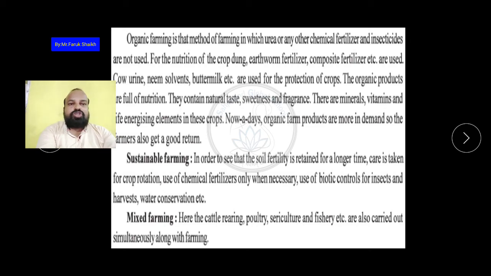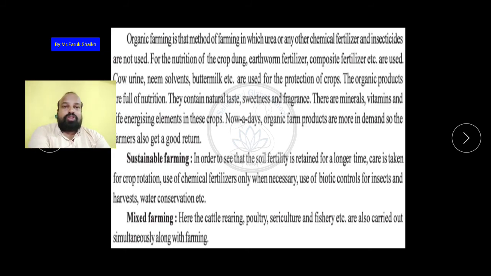Mixed farming. So here cattle rearing, poultry, sericulture and fishery etc. are also carried out simultaneously along with the farming. Means in India many of the farmers are not only doing the farming, with the farming they are also doing poultry, cattle rearing, यानी कि buffaloes, cows है उसको भी पालते हैं, they also domesticate goats and sheep, sericulture and fishery, okay, etc. are carried out simultaneously along with the farming, यानी कि खेती के साथ साथ में वो ये सब भी करते हैं.